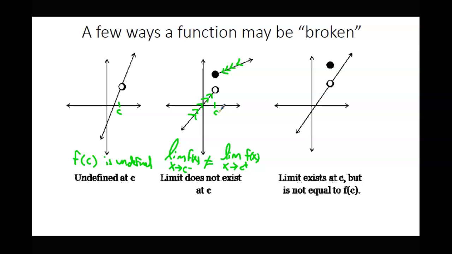So as I approach this x value of c, I have one y value here and a different y value there. Since the limit from the left and the right are not equal, the limit doesn't exist. And since the limit doesn't exist, that's another thing that can cause your function to be discontinuous. So that's two reasons why it might fail. Now let's go ahead and take a look at the last one.